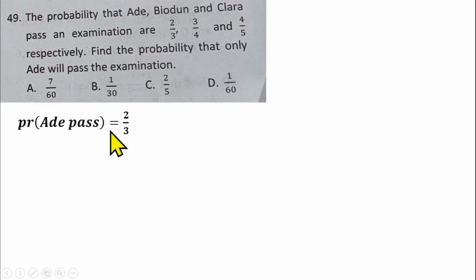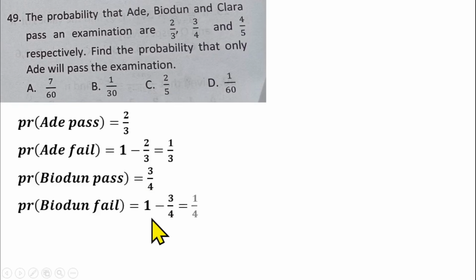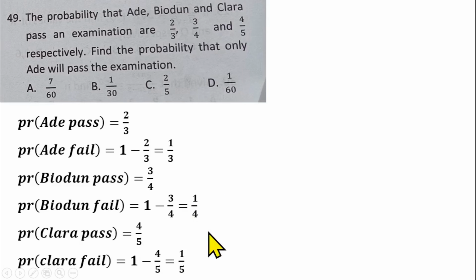So the probability that Ade passes is 2/3. The probability that Ade will fail will be 1 minus 2/3, that gives us 1/3. Then the probability that Biodun passes is 3/4, so the probability that he will fail is 1 minus 3/4, which is 1/4. The probability that Clara passes is 4/5, so the probability that she will fail is 1 minus 4/5, that gives us 1/5.